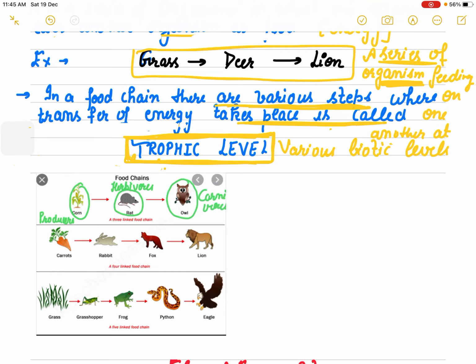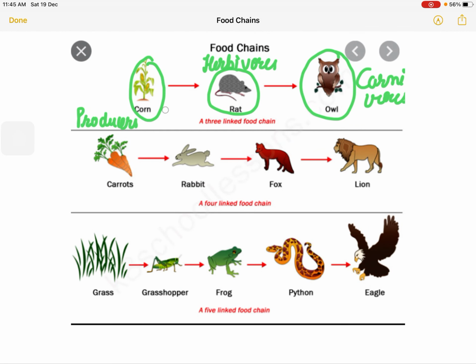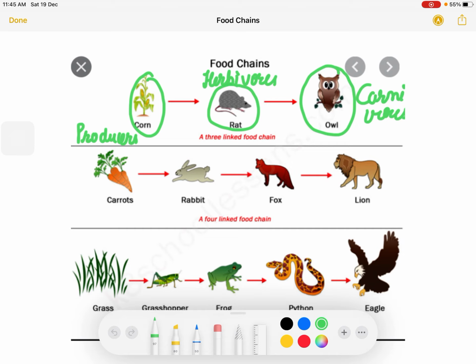If you look here, this is the producer, then the herbivores, and this is the carnivores. So each step has one organism feeding on another. Rat is feeding on corn, or owl is feeding on rat. This is called a food chain.